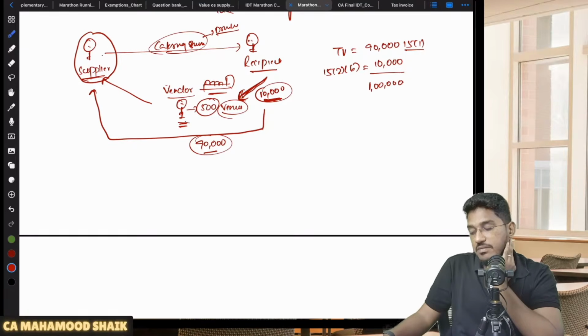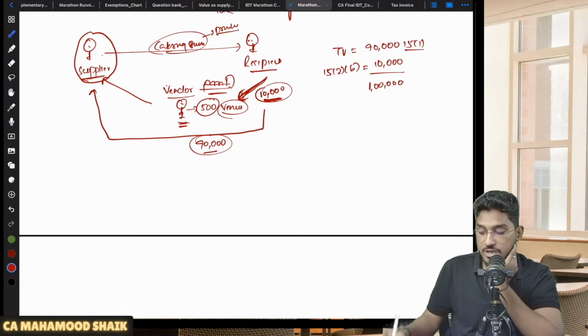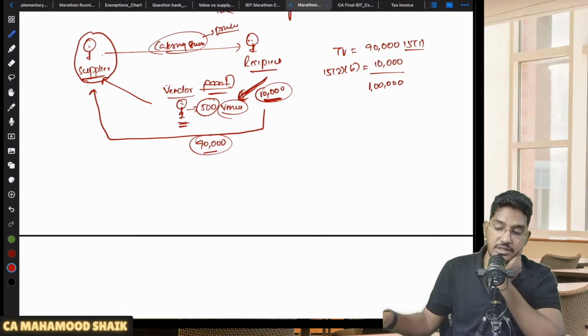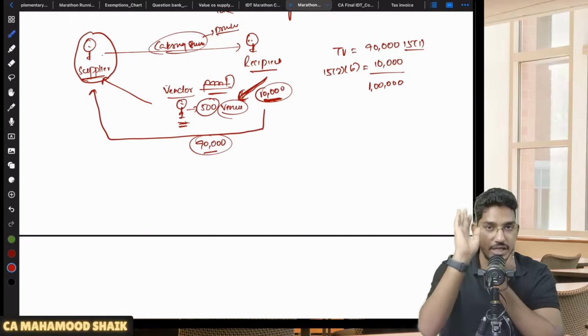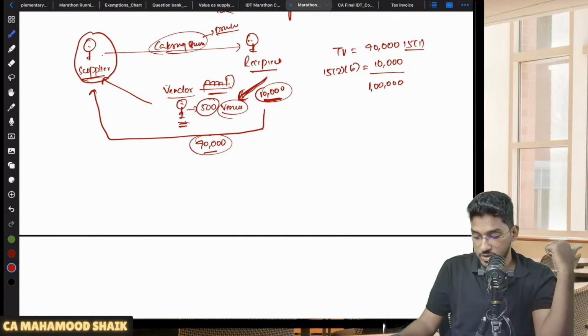Total 1 lakh will become the value of supply. On that 1 lakh rupees, you will be liable to collect the amount of GST. The supplier should charge GST on 1 lakh, not just 90,000 rupees. Able to understand this? I hope you are able to, with the help of this example. So that's what they try to say here.